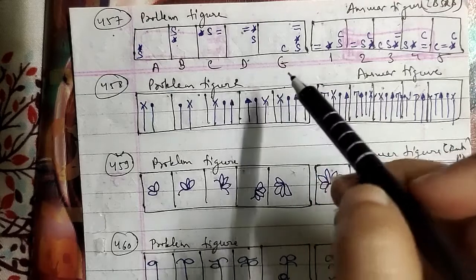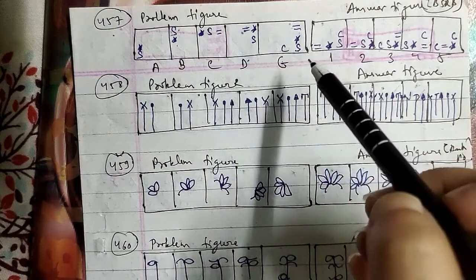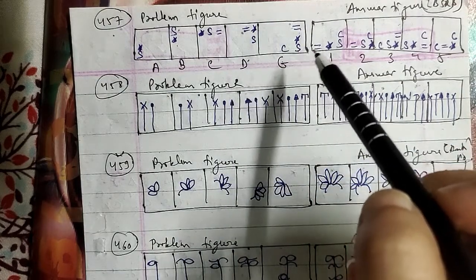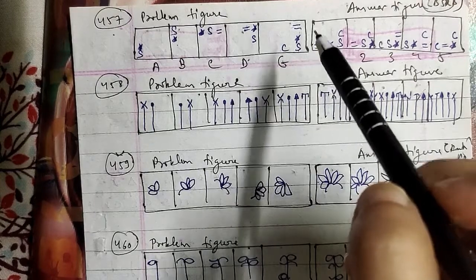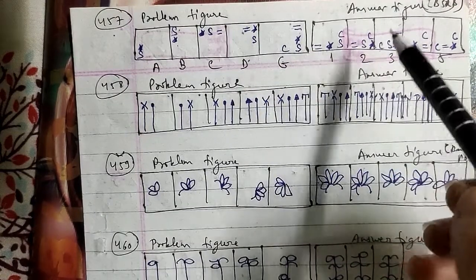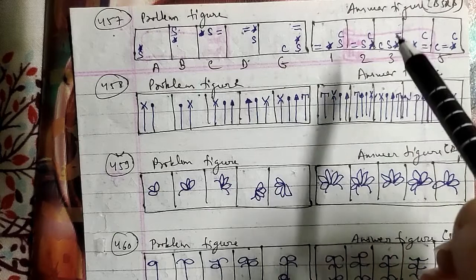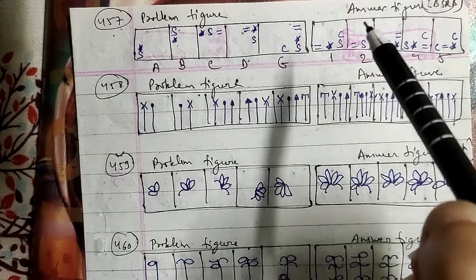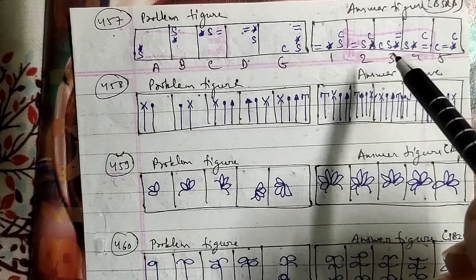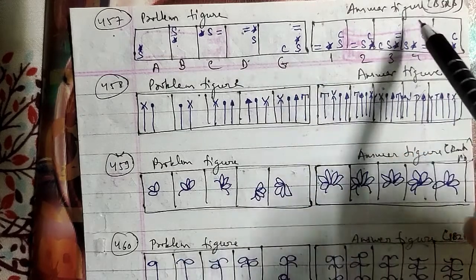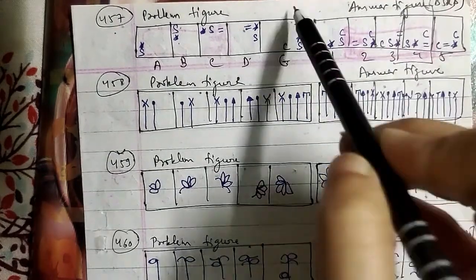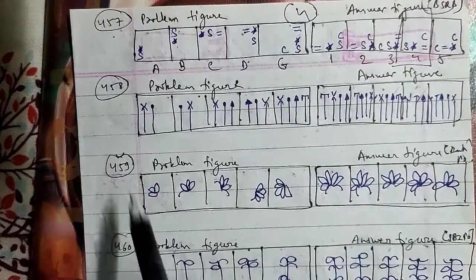The S moves one step and half step clockwise alternatively, and a symbol is added before S in one step, and the symbol that is existing before the S reaches behind the pre-existing symbol in the next step. So this goes on alternatively, and after the E figure we will be having a fourth figure. That will be the right answer for this question here.